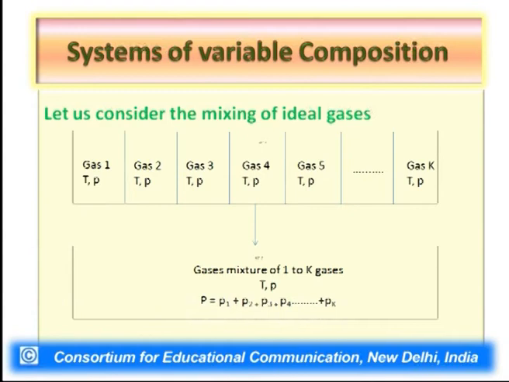The pressure of a gas that was confined in a small volume has now decreased, as the volume accessible to a gas in the mixture is greater, from total pressure P to its partial pressure P1, P2 and so on. So when mixing occurs, the pressure of each gas takes the form of a partial pressure, which is lesser than the total pressure, but the total pressure of the overall system remains constant.